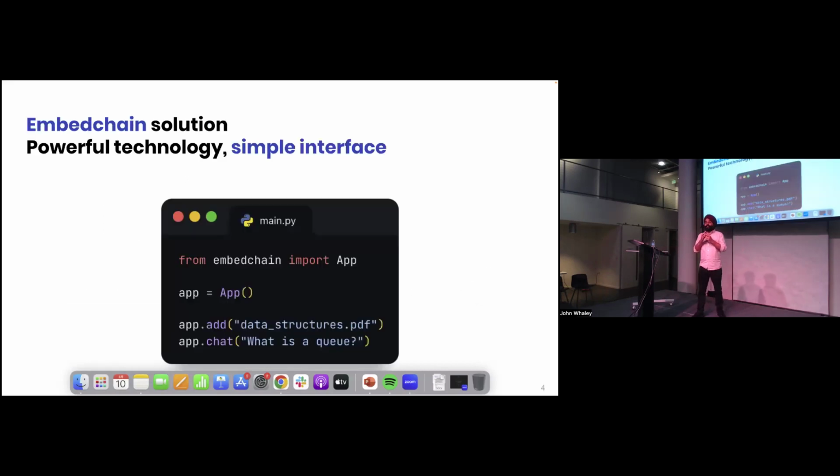So we built Embedchain. Embedchain abstracts out all the complexities and makes it super easy for any developer to add personalization to their AI app. We just offered two APIs, Add API and Chat API. That's it. I'll give you one example.